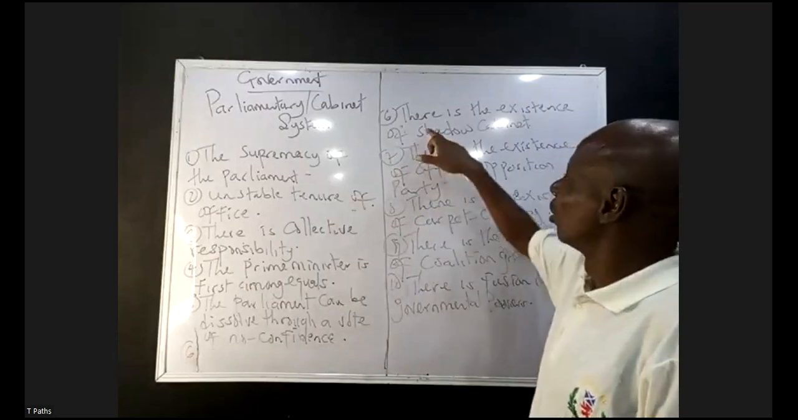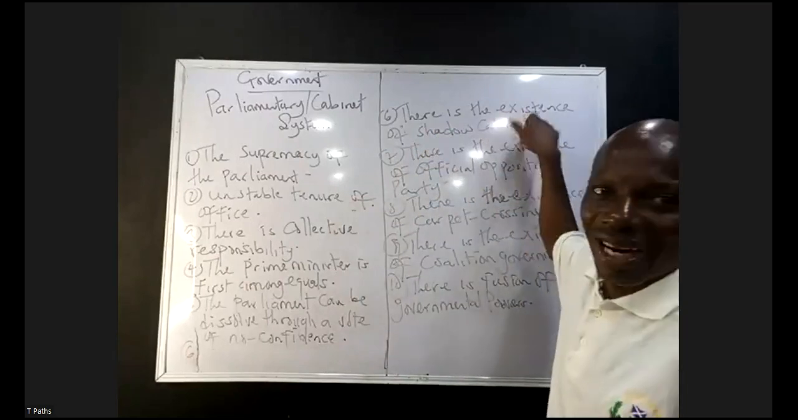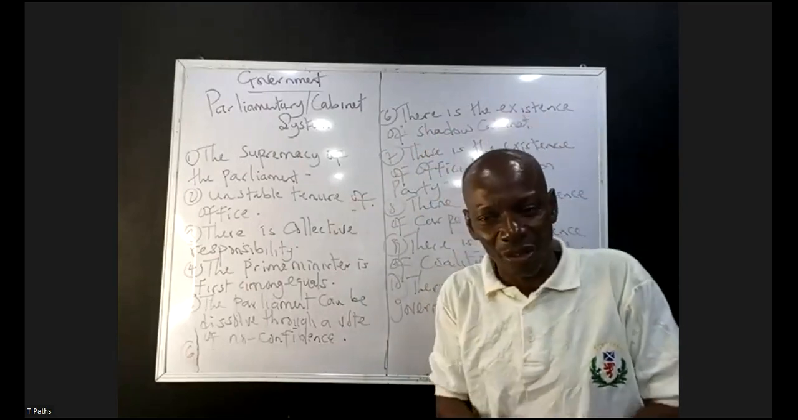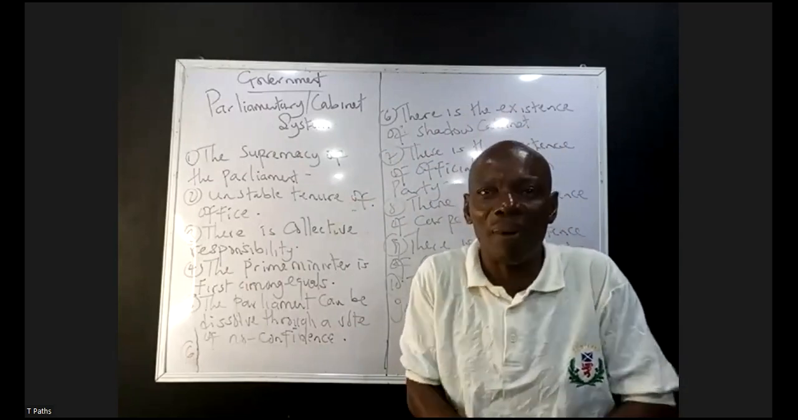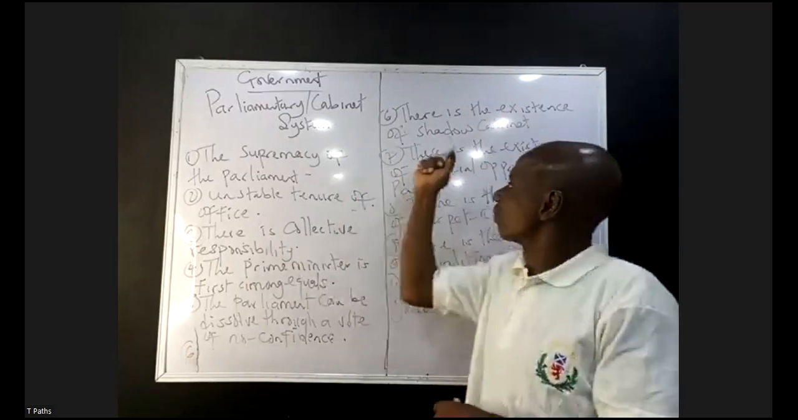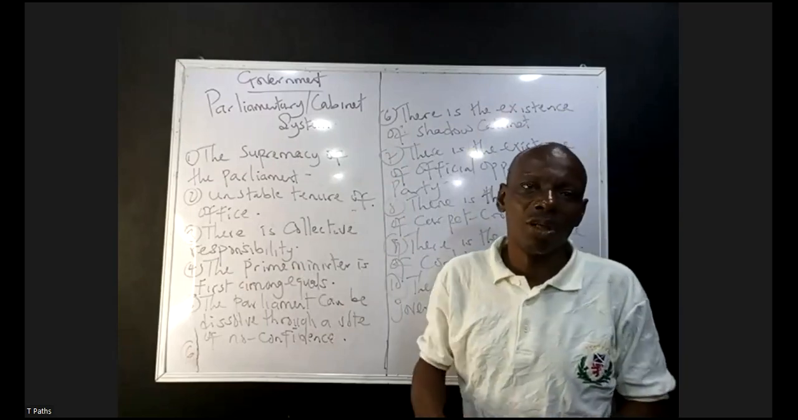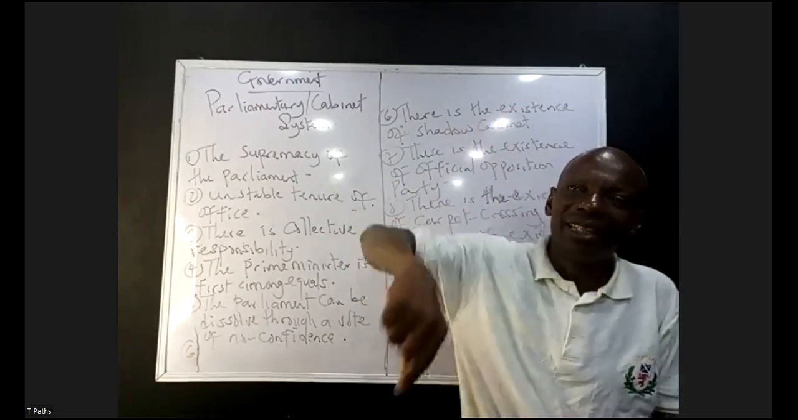And that's why we call them what? Assistance of what? Shadow cabinet. Shadow cabinet, just like they are what? Praying for the downfall of the ruling party. As soon as the party falls, they take over. So they are trying to act on what? Check.